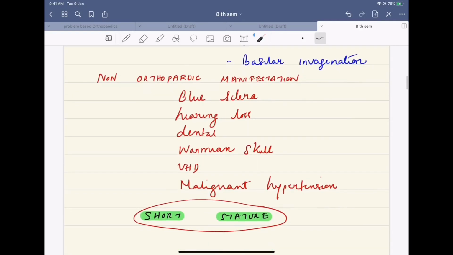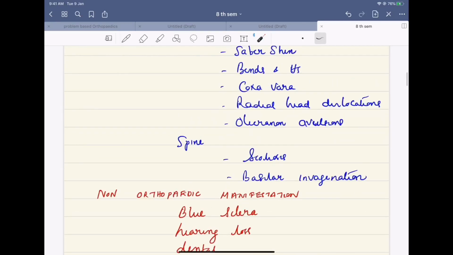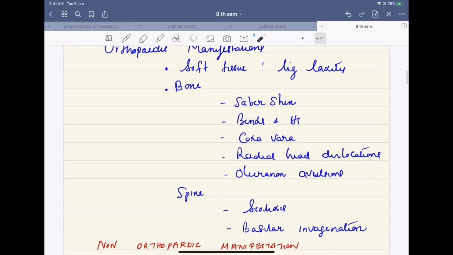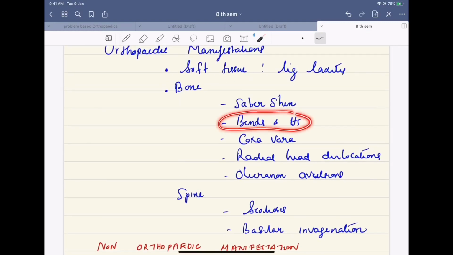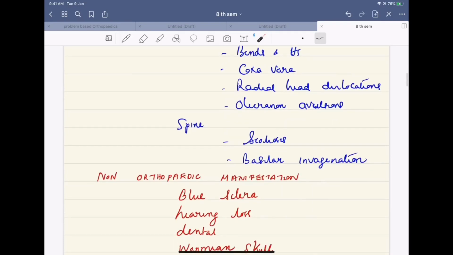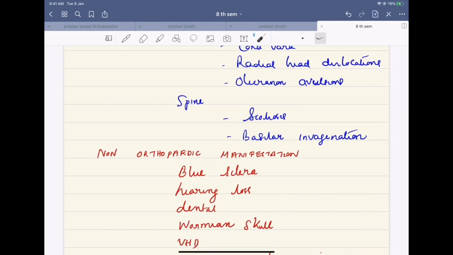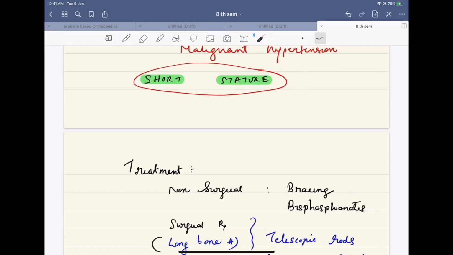Non-orthopedic manifestations include blue sclera, hearing loss, dental caries, Wormian skull, valvular heart disease, malignant hypertension. So the bony manifestations, major ones are the bends and the fractures, coxa vara, saber shin. The soft tissue, there will be ligamentous laxity, and in the spine, there will be scoliosis, and basilar invagination is a serious problem. In general, the patients will be of short stature.